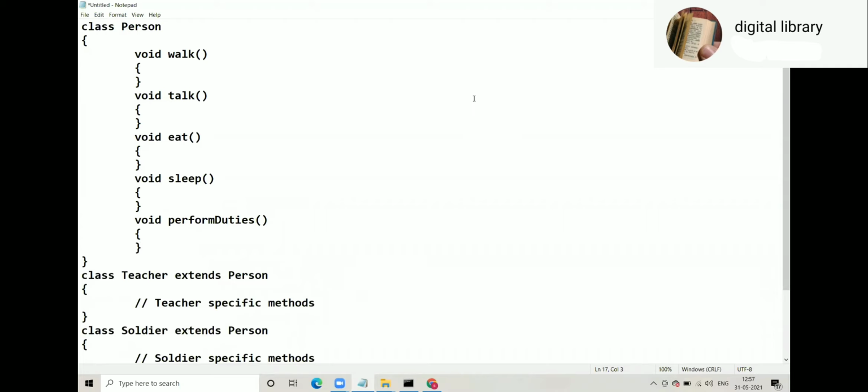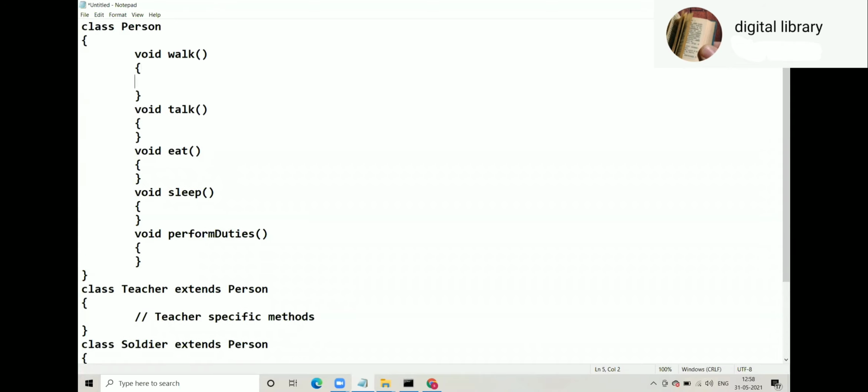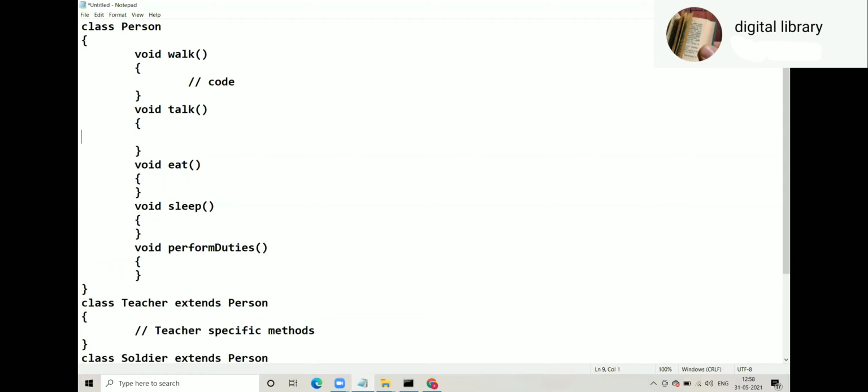When you look at person, you realize one more method is required. Every kind of person has to perform some duties. So perform duties should be there. But unlike walk, talk, eat, sleep, you cannot write any code in perform duties. In walk, talk, eat, sleep, you have written some code. So don't think they are empty. Code is there in each and every method.